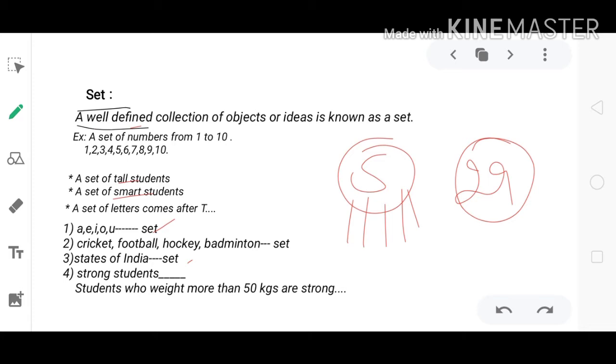Okay, but if I add a condition like students who weigh more than 50 kgs are strong. Observe this one. Now I can add some more information. Now this is a set, because we have a number or a quantity or a value.